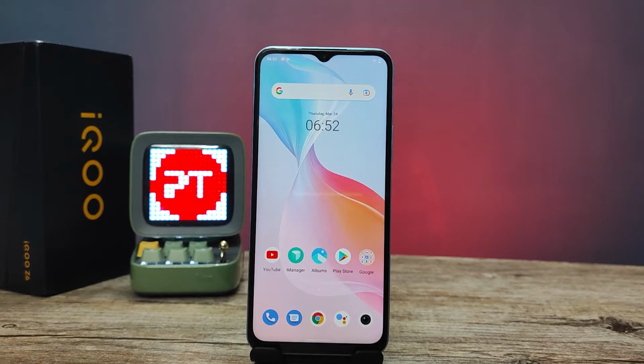In this video, we will learn how to set customized ringtone in iQOO Z6 smartphone. Without further ado, let's get started.